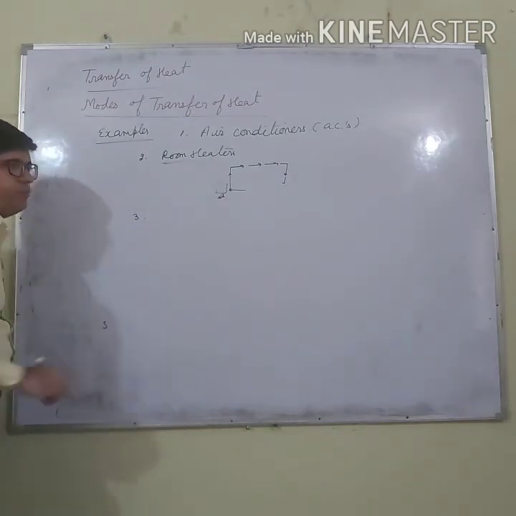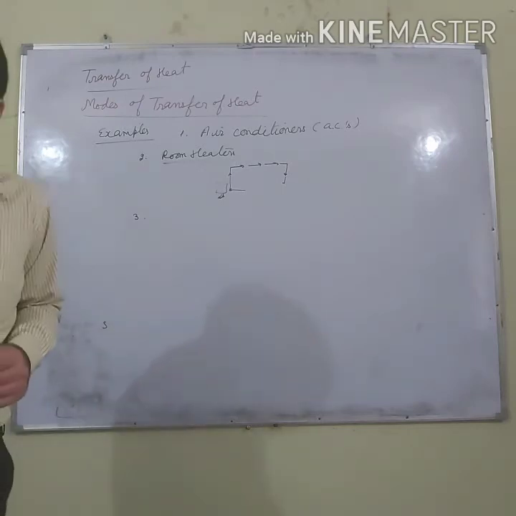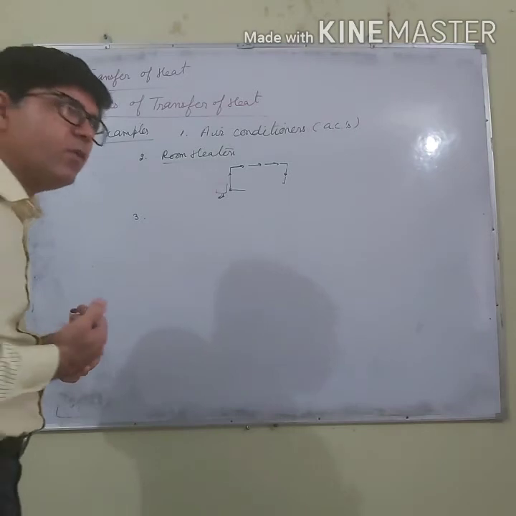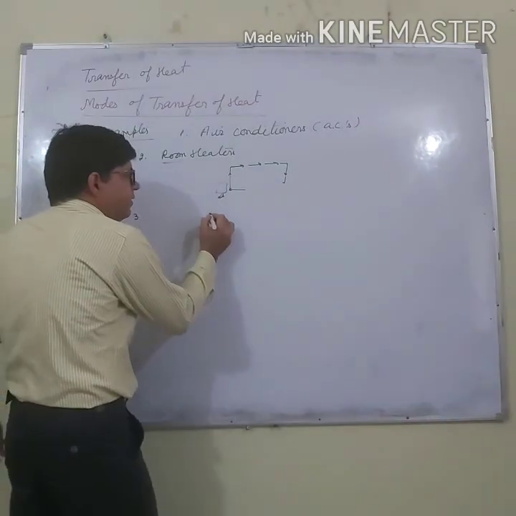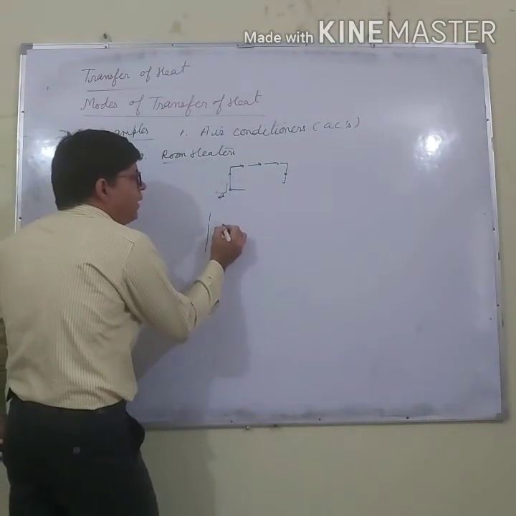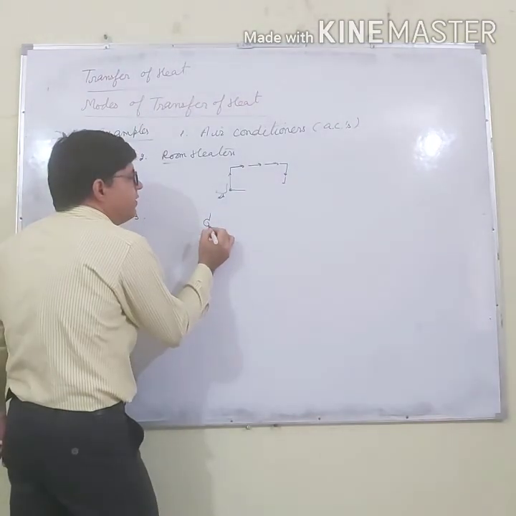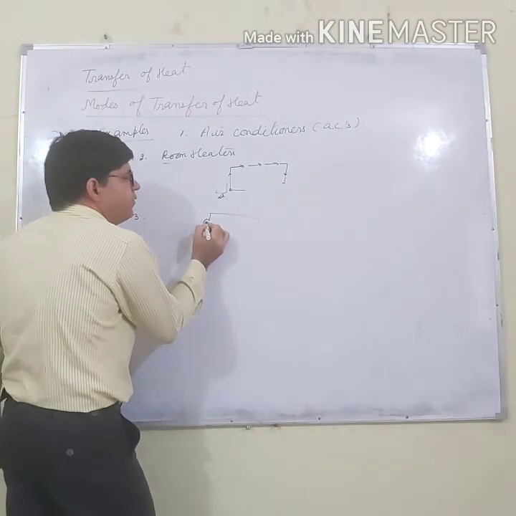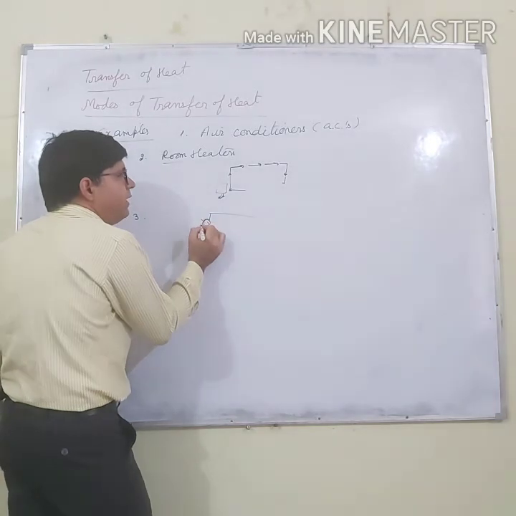And the third point is why the exhaust fans in the kitchens are mounted near the ceilings. This is the ceiling. Why is this exhaust fan mounted near the ceiling?